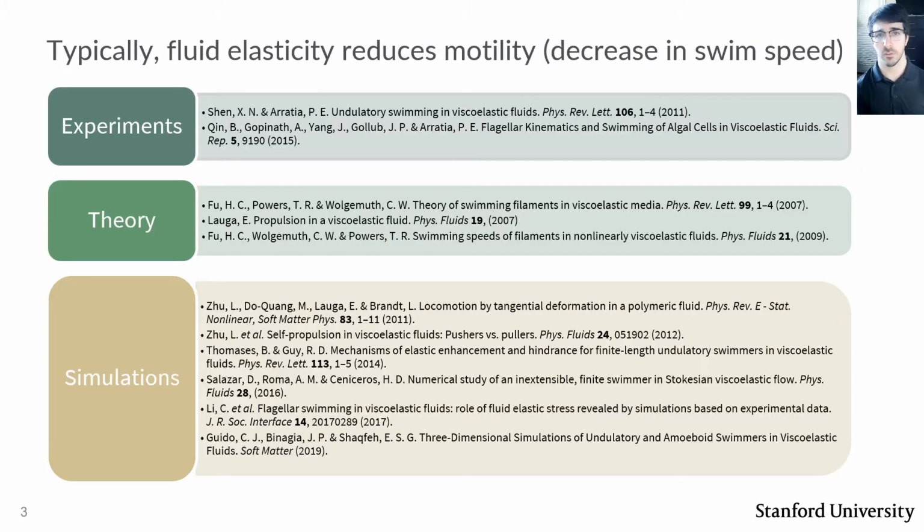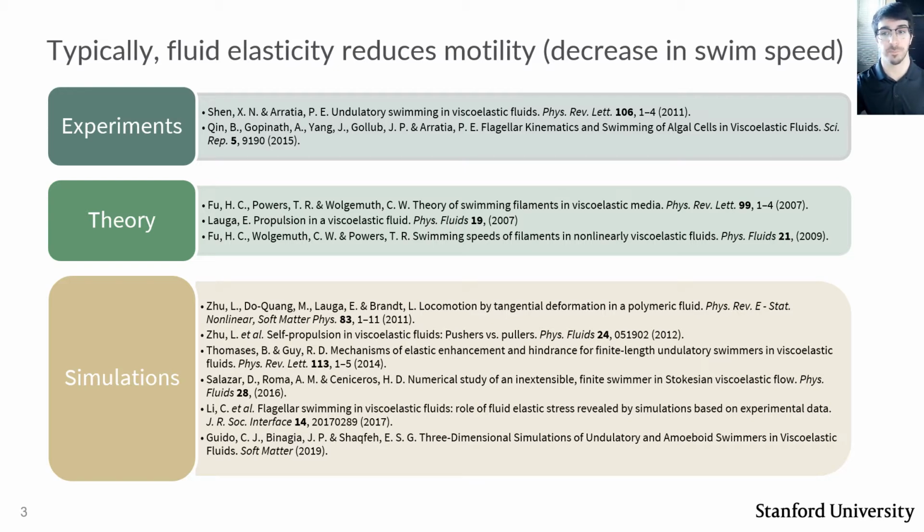When we review the literature on swimming in viscoelastic fluids, by and large, we see that the effect of fluid elasticity is to cause a decrease in the microorganism's swimming speed. On this slide, I've included a list of experimental, theoretical, and numerical studies of swimming in complex fluids that have all found this to be the case under various conditions. My point here isn't to go into detail into this literature, but just to convey the sense that while the effect of fluid rheology on motility is indeed complex, it appears that swimming slower in an elastic fluid tends to be the rule.